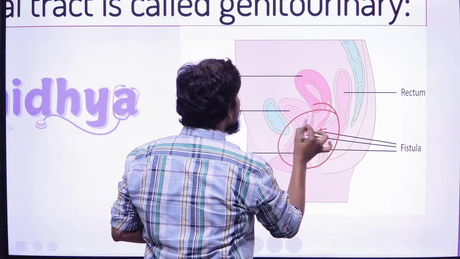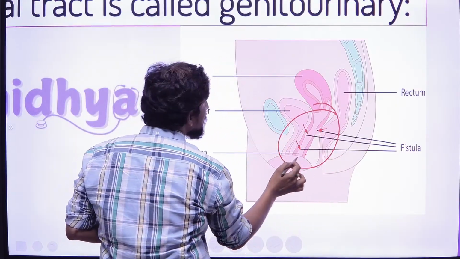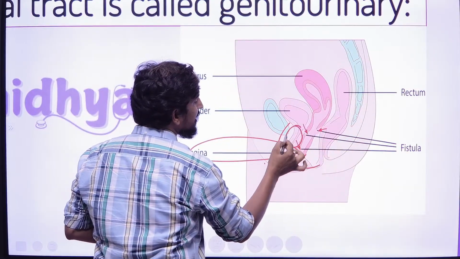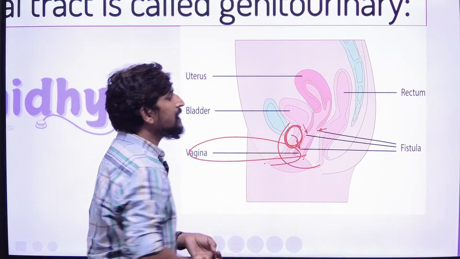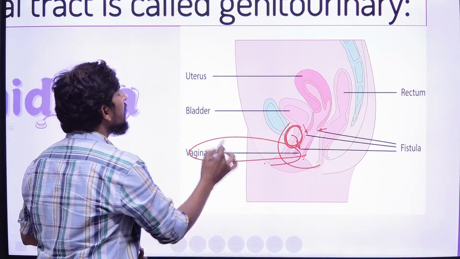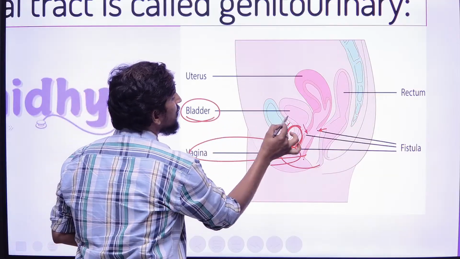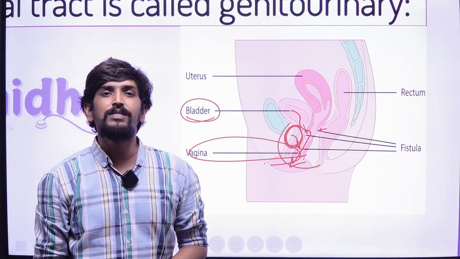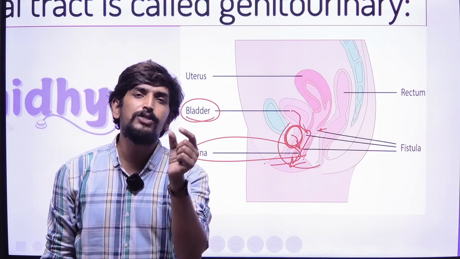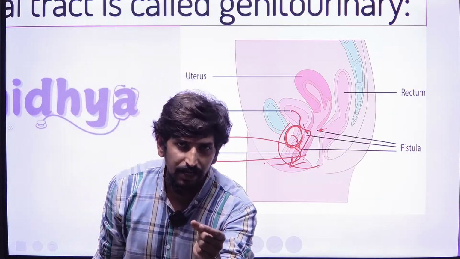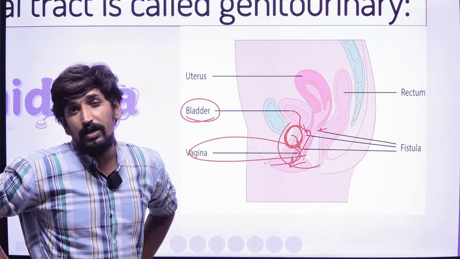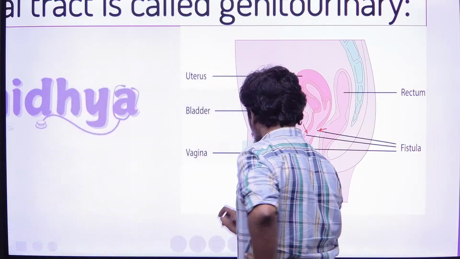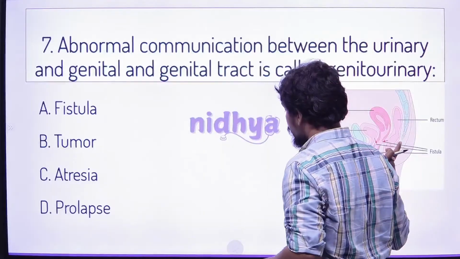If this vaginal area is connected with this bladder, the urine from the bladder directly comes into the vaginal area. That means continuous urine passage is seen in the vaginal area. So this condition we call a genitourinary fistula. Right, let me go with the next question.